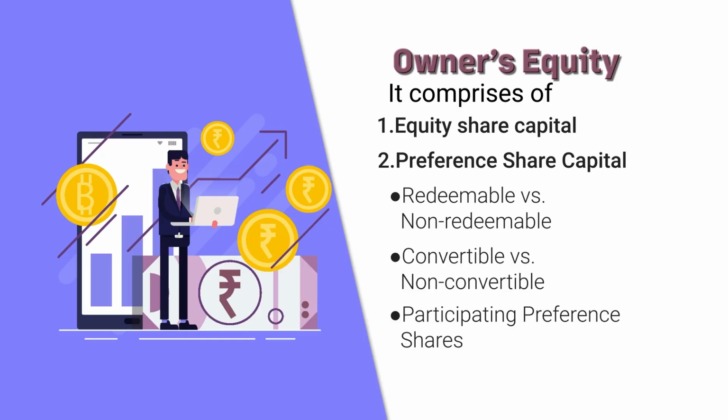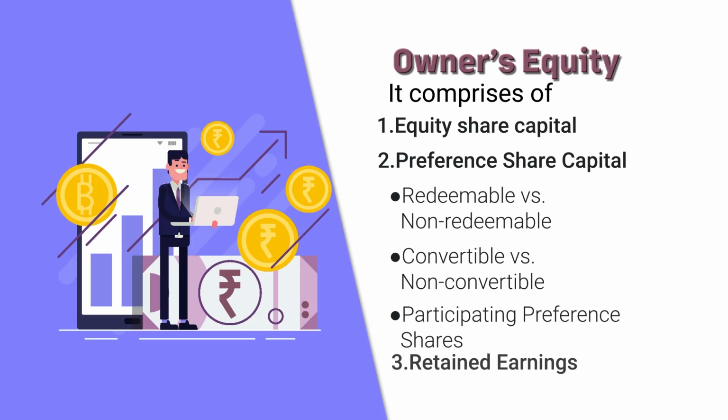So these are the three prominent categories of preference shares: redeemable versus non-redeemable, convertible versus non-convertible, and participating preference shares. Let me remind you once again, as of today, no company in India can issue non-redeemable preference shares.